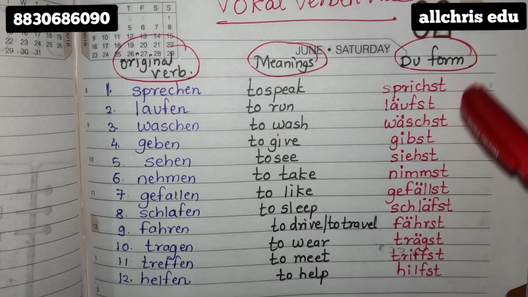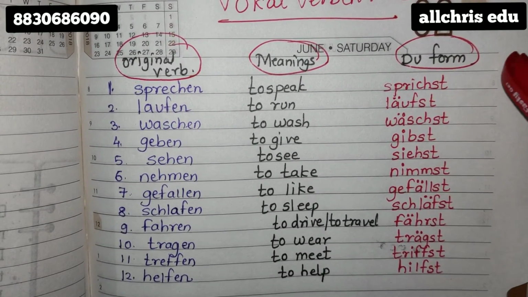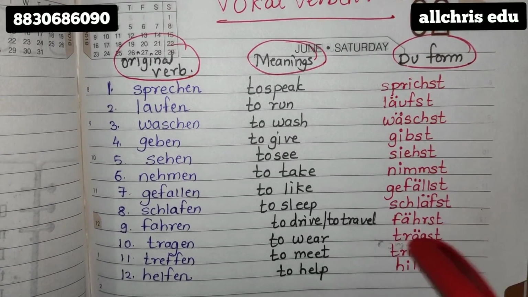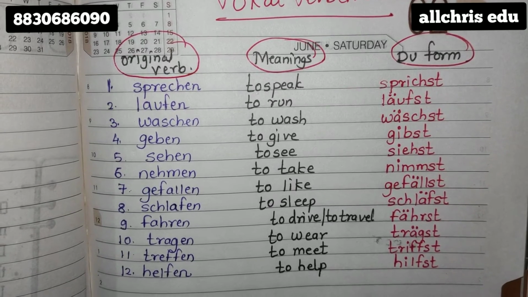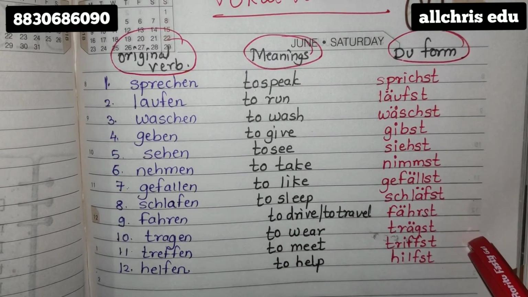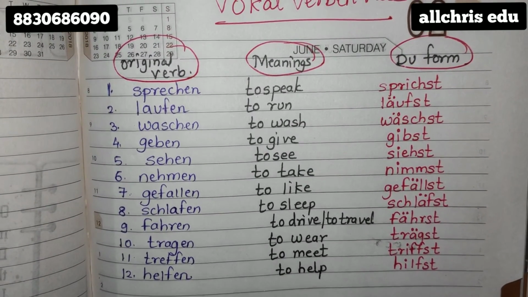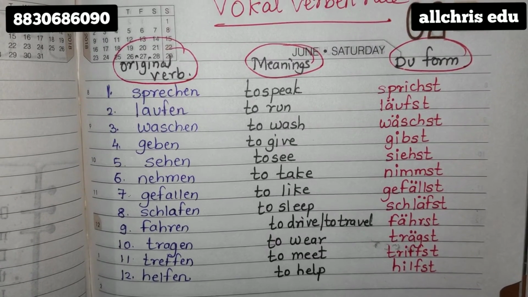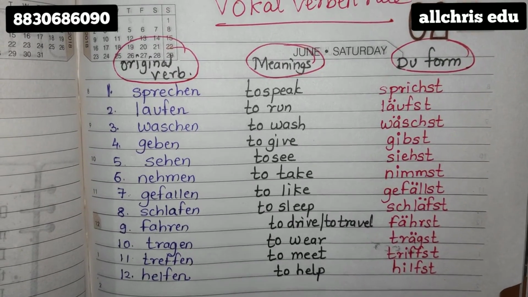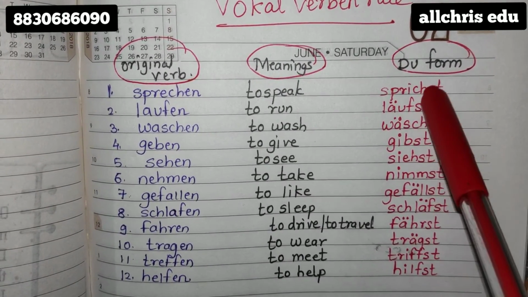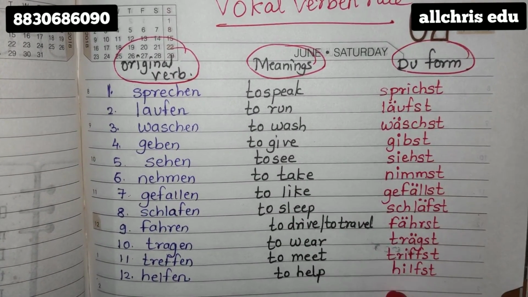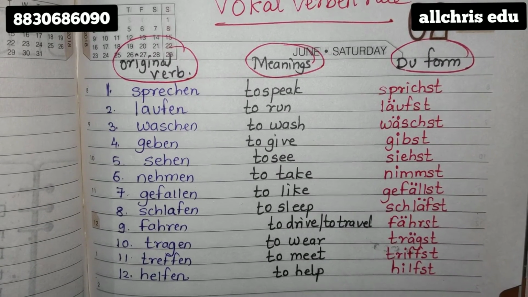Yeah. So if I give you the du form, you can of course make the er/sie/es form. Only from these words you need to remove the s, and then your er/sie/es form is ready. But make sure only du and er/sie/es should be written with red pen. Otherwise all the other conjugations like ich, wir, sie, ihr, Sie should be written with half blue and half black like a normal rule. Only the du form spellings are quite different, student. Don't think it is the same as your original word. Spellings are quite different. So try to read it many times.